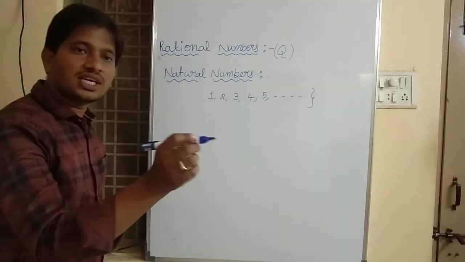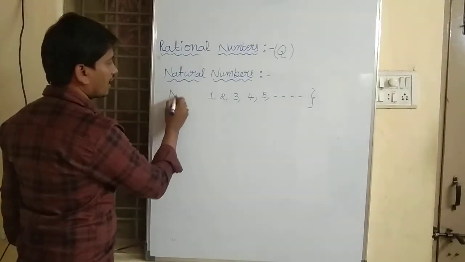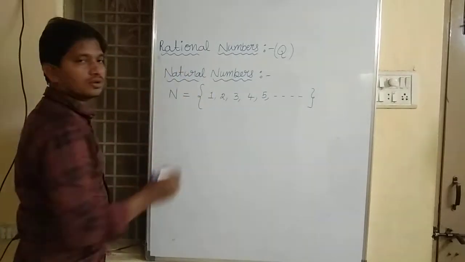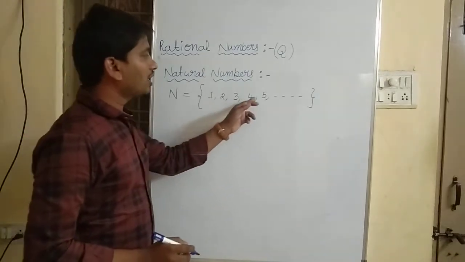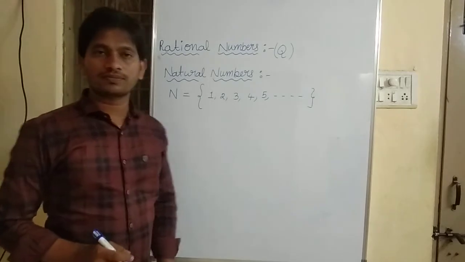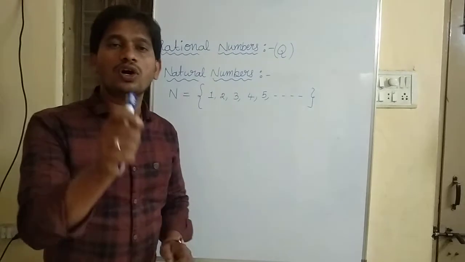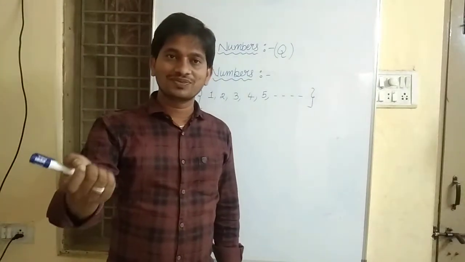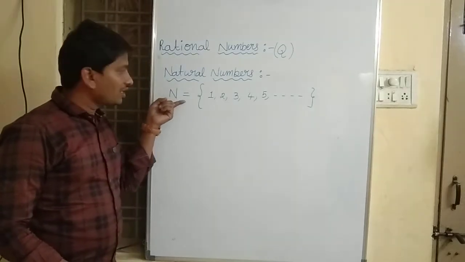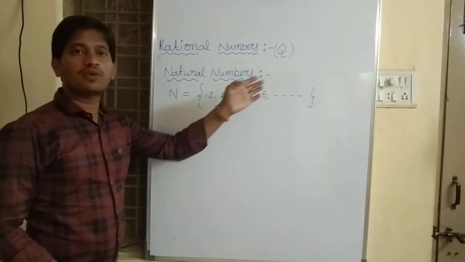This set of natural numbers is represented by N, so N equals the set of 1, 2, 3, 4, 5 and so on.